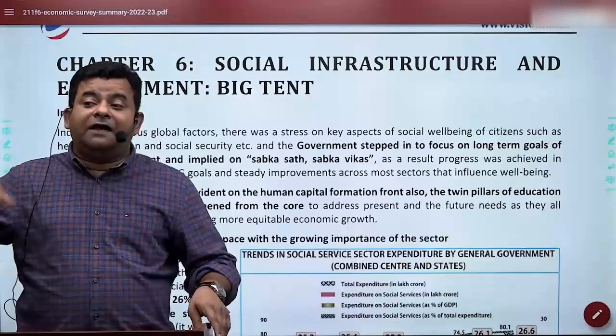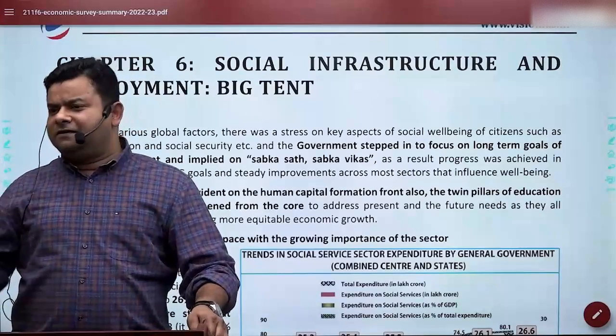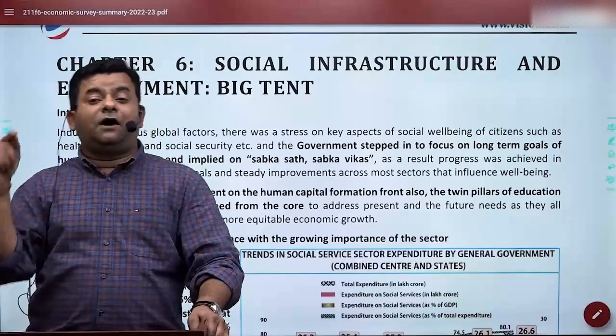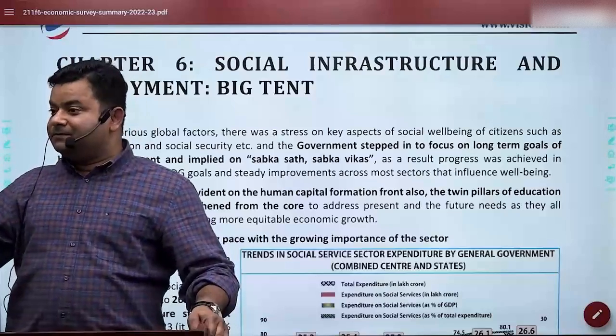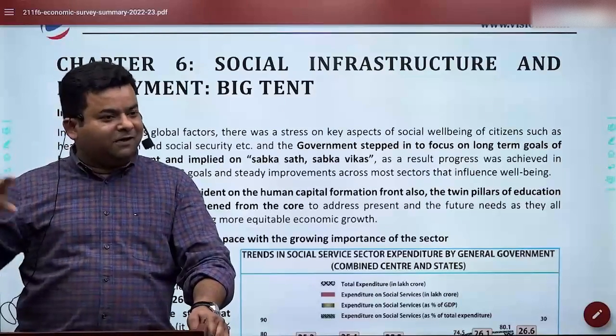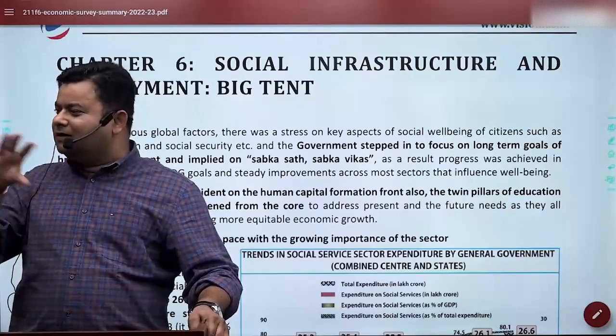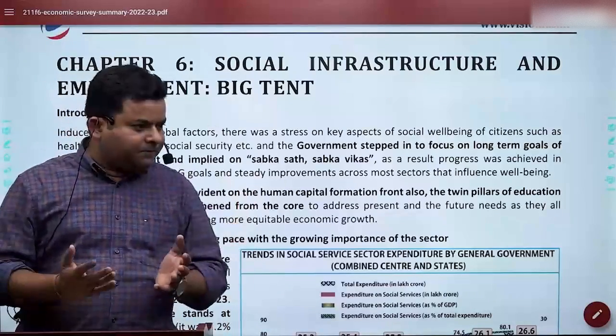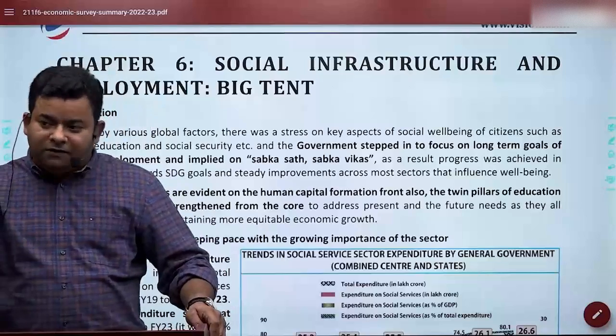In fact, this is another thing I would like to say: the way the highlight has been written is exactly how you should write in your mains. If you see the way highlights have been given, hub and spoke models and other kinds of detailing, because in few words you can write a lot. So that could be a good anchor even in the mains examination.